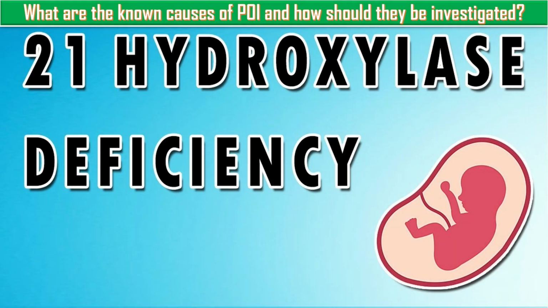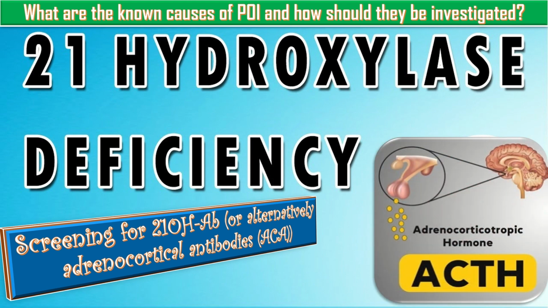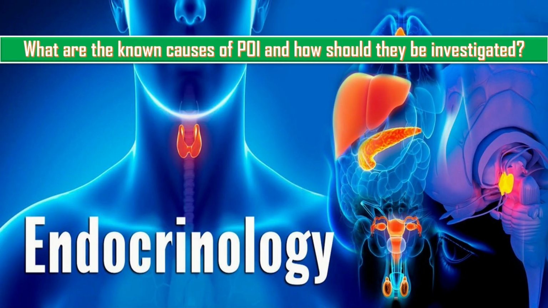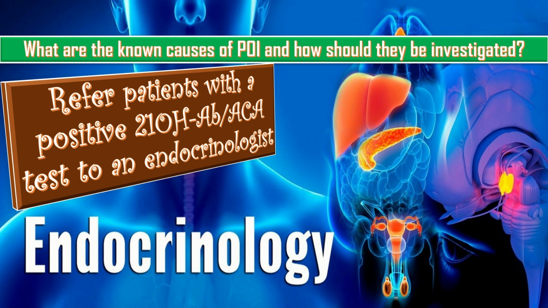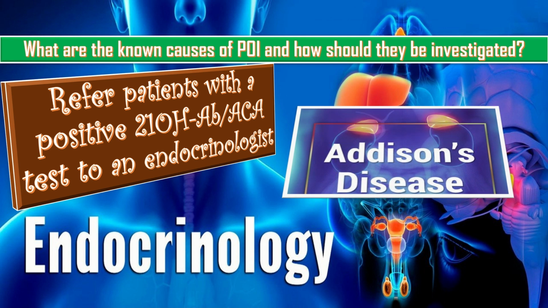Screening for 21-hydroxylase antibodies or alternatively adrenocortical antibodies, ACA, should be considered in the woman with POI of unknown cause or if an immune disorder is suspected. Refer POI patients with positive 21-hydroxylase antibody or ACA test to an endocrinologist for testing of adrenal function and to rule out Addison's disease.